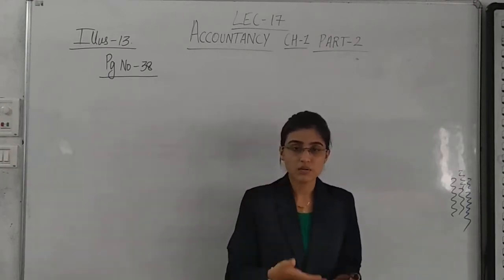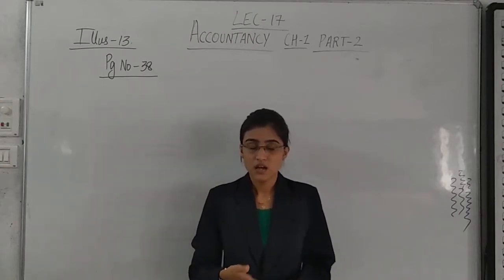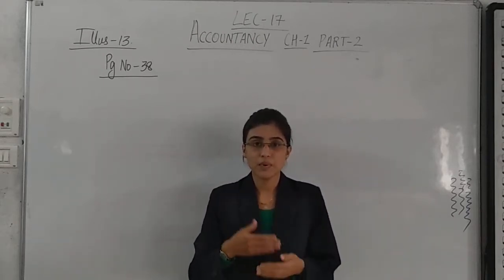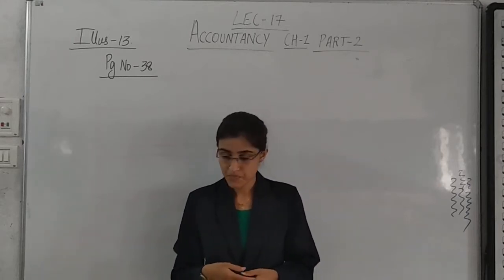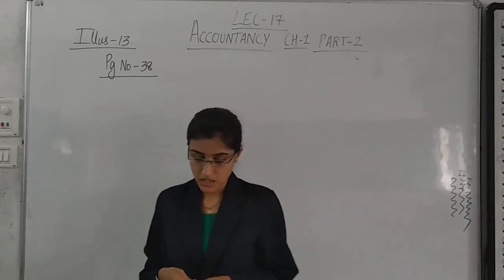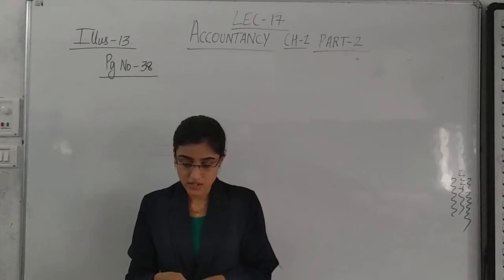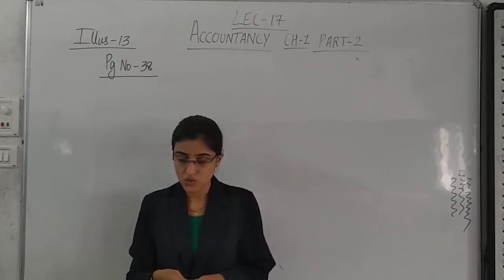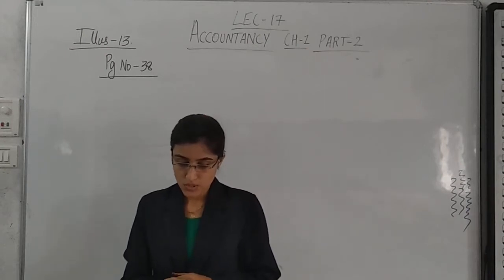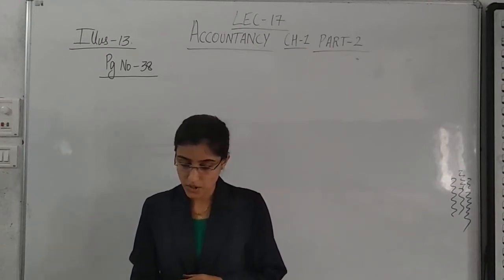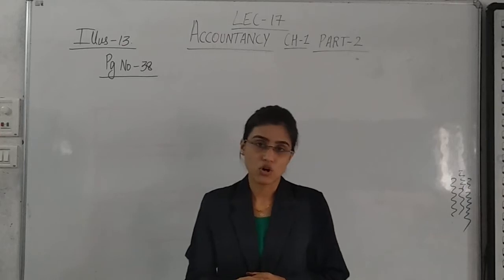Next, Rami, who was having 1800 shares, did not pay money due on first and final call. Then Gummy, who was holding 1600 shares, did not pay amount due on final call.